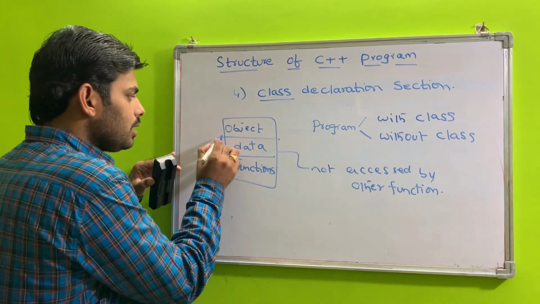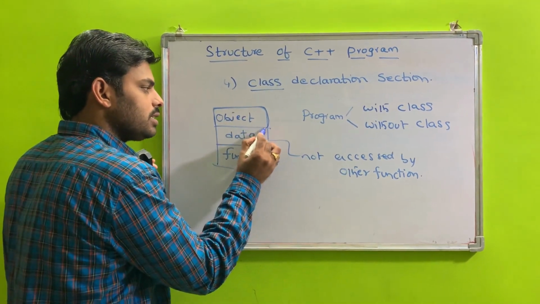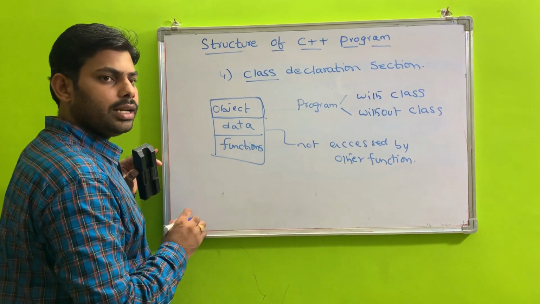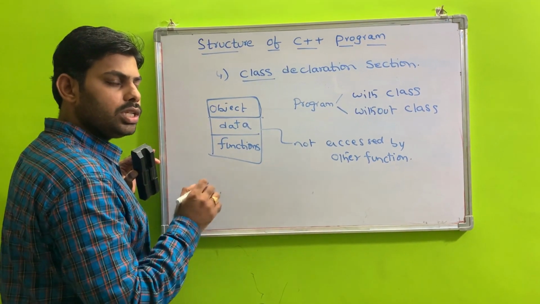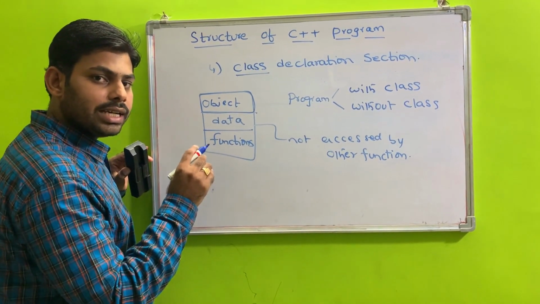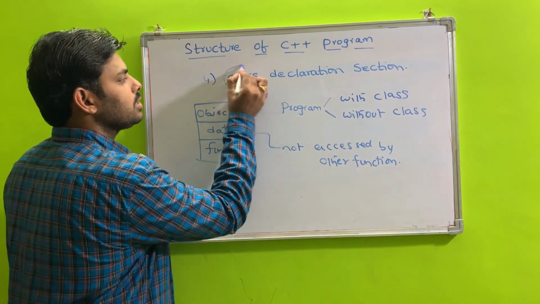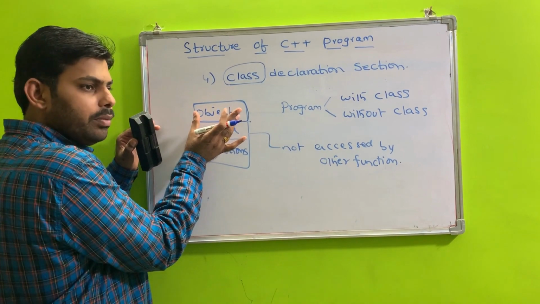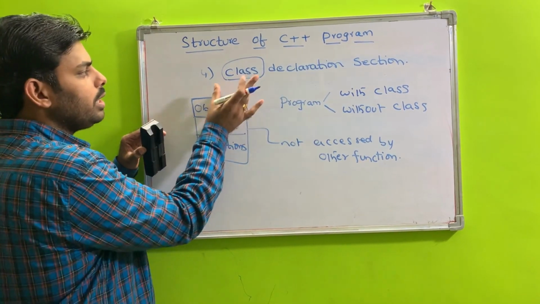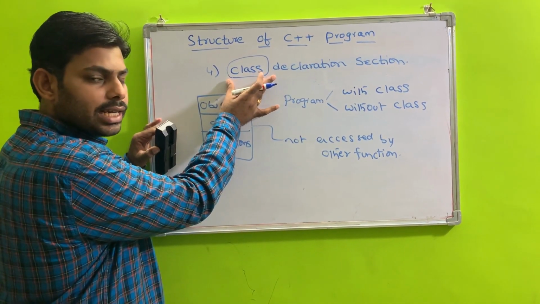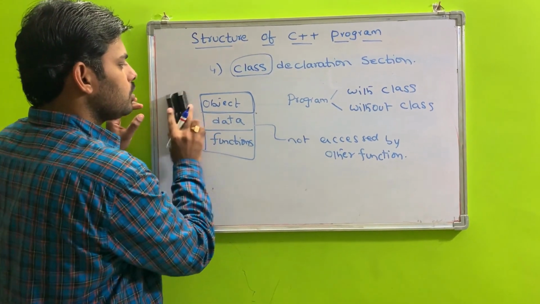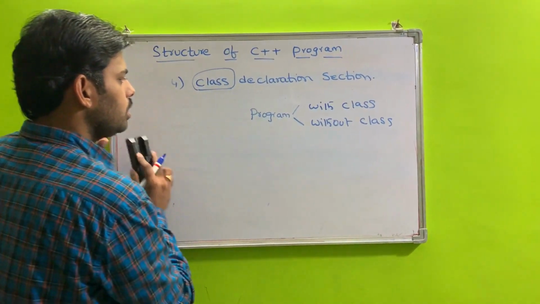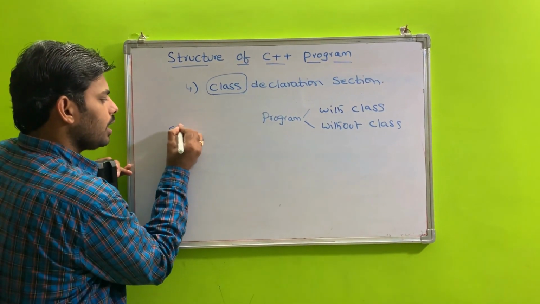Such objects are implemented in C++ by using a special user-defined data type called class. See the example of the class structure.